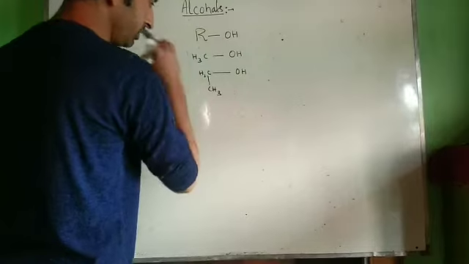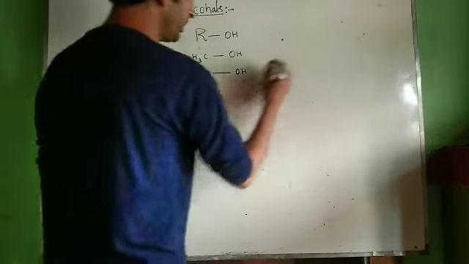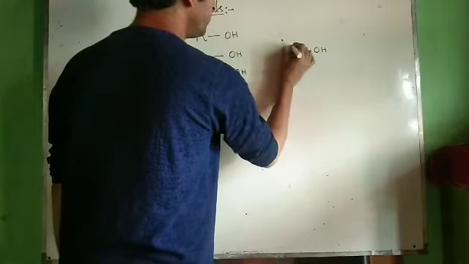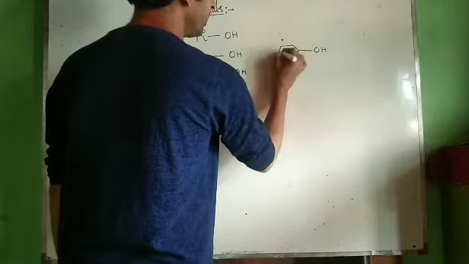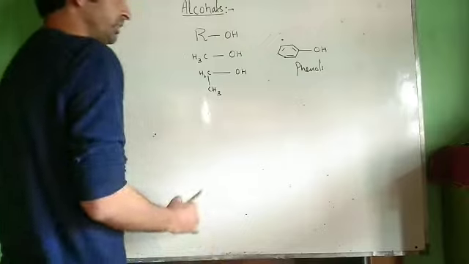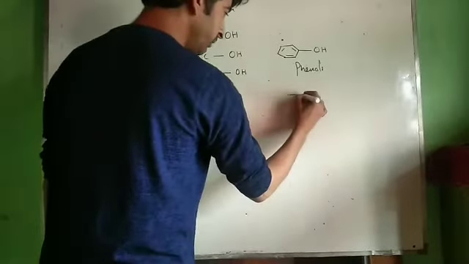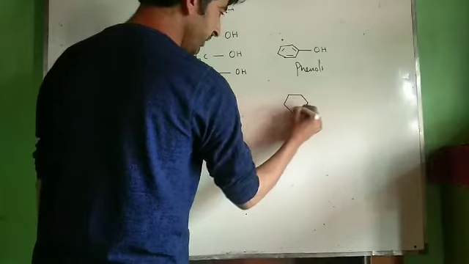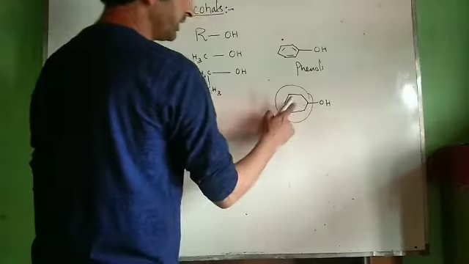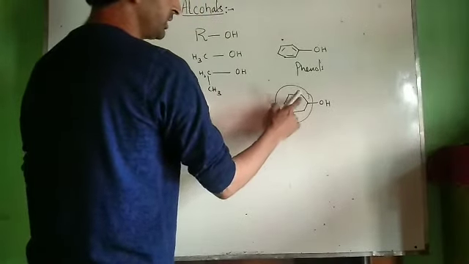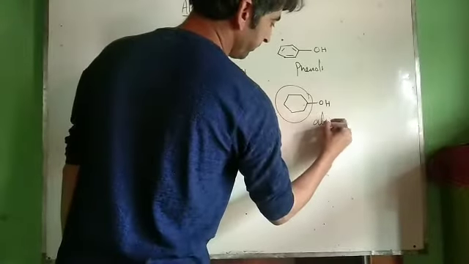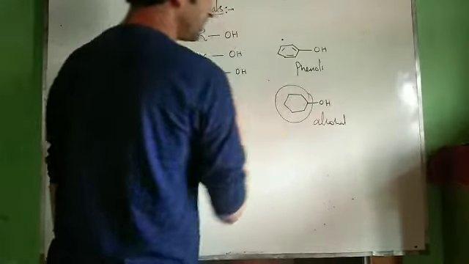Now these are alcohols. The only thing you have to remember here is that OH should not be directly attached to an aromatic ring or benzene ring. Then the compounds are called phenols. Now this is a phenol. If I take this example, this will be an alcohol because this is not an aromatic ring. This is a cyclic ring. There is no delocalization of pi electrons. It's not an aromatic ring. This is an alcohol. This is phenol.